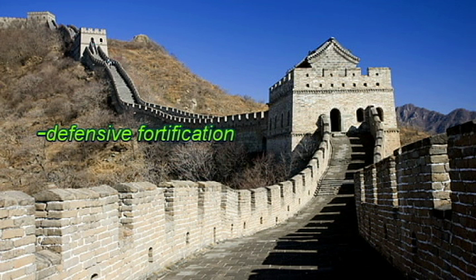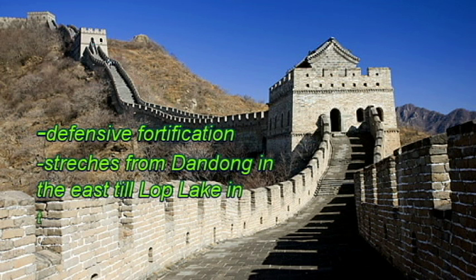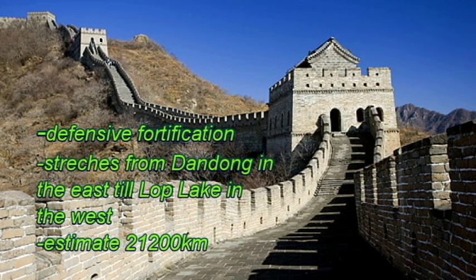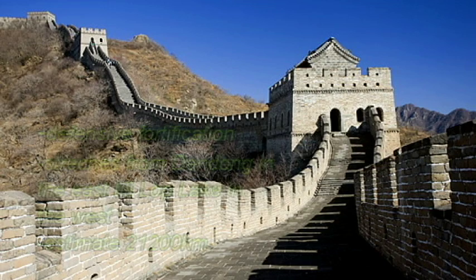The Great Wall of China is a system of walls connected together and also the longest defensive fortification, estimated at around 21,200 km. It stretches from Dandong in the east to Lop Lake in the west, along an arc that roughly delineates the southern edge of Inner Mongolia.